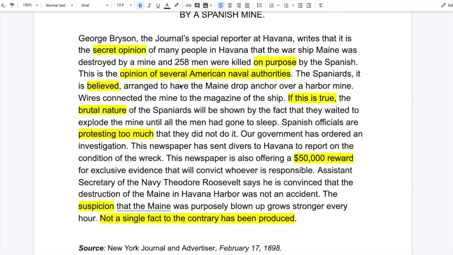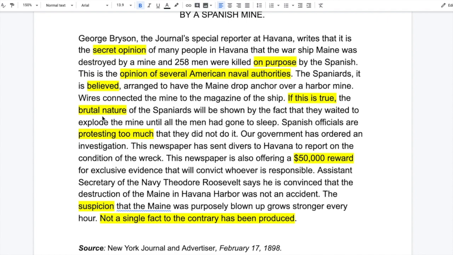This is the opinion of several American naval authorities. The Spaniards, it is believed, arranged to have the Maine drop anchor over the harbor mine. Wires connected to the mine and magazine of the ship. If this is true, the brutal nature of the Spaniards will be shown by the fact that they waited to explode the mine until all of the men had gone to sleep. So again, there's no evidence produced that shows that this is what Spain did. This is just people's opinion, okay? But they're saying that if this is true, this is going to show that the Spaniards are really brutal, all right?